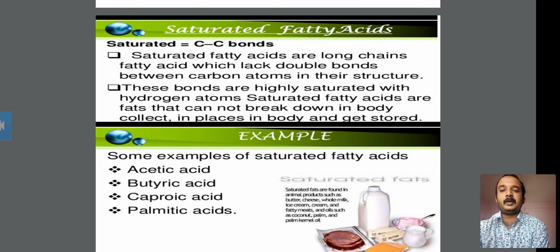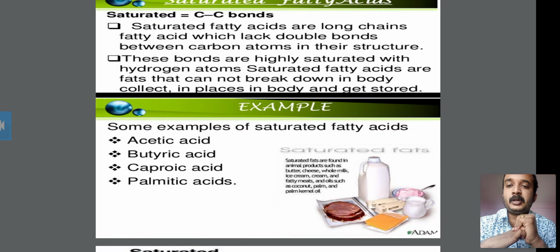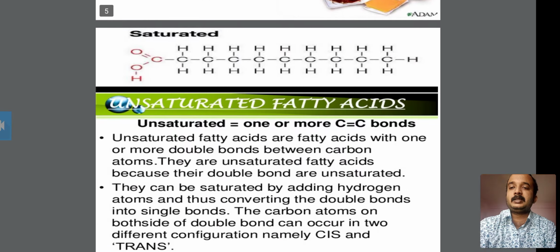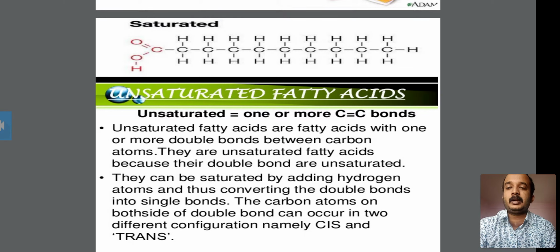This fatty acid does not break down in the body, and in the body it gets stored. Some examples of saturated fatty acids are acetic acid, butyric acid, caproic acid, and palmitic acid. So these are four examples of saturated fatty acid. Next, look at this formula of a saturated fatty acid; this formula is for the stearate ion.